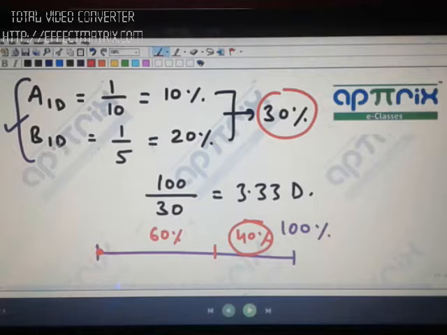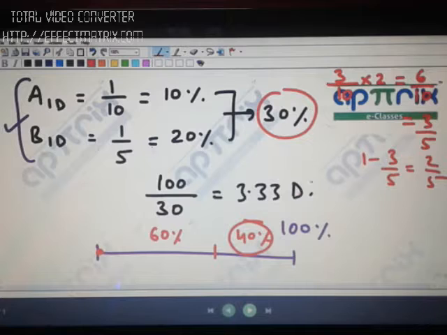You will first combine these two values to find 1 day work in fraction, and ultimately you will get 3 by 10. After getting 1 day work, you will calculate 2 days work, you will get 6 by 10, which is equal to 3 by 5. Then you will say if work done is 3 by 5, remaining work is 1 minus 3 by 5, which is 2 by 5. Unnecessarily time-taking approach to find the remaining work.